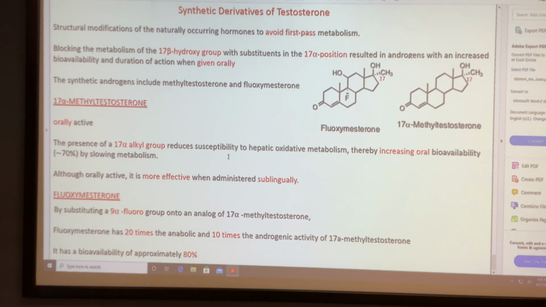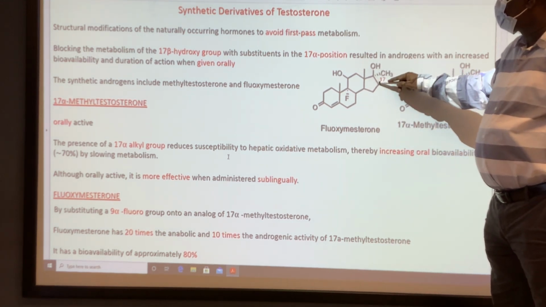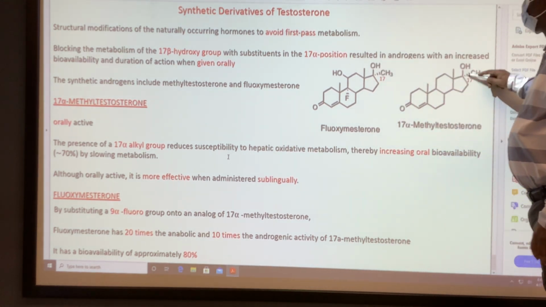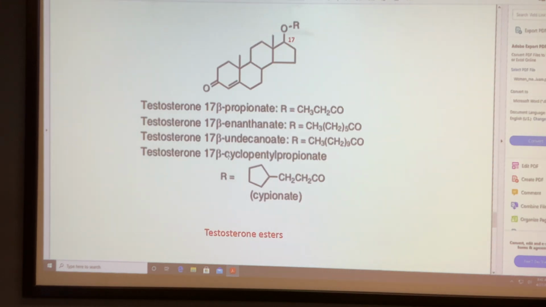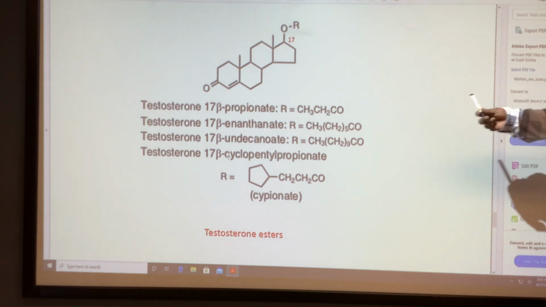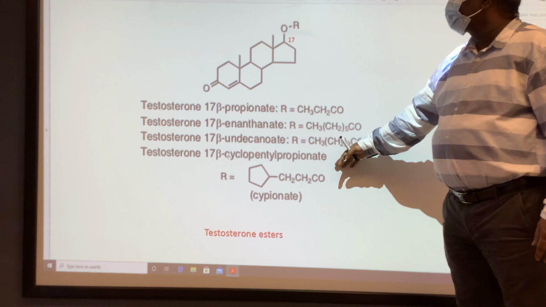Remember that for testosterone, there are two chemically modified analogs. Whenever you see a structure with a methyl group, it is suitable for oral. And the other testosterone analogs, propionate, enanthate and cypionate, are prodrugs.